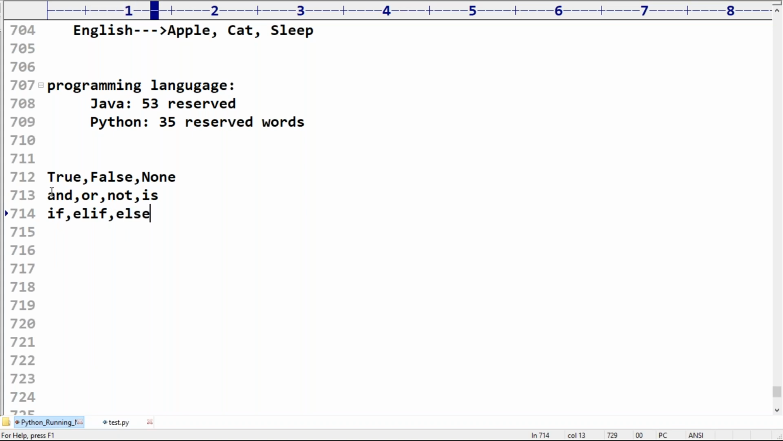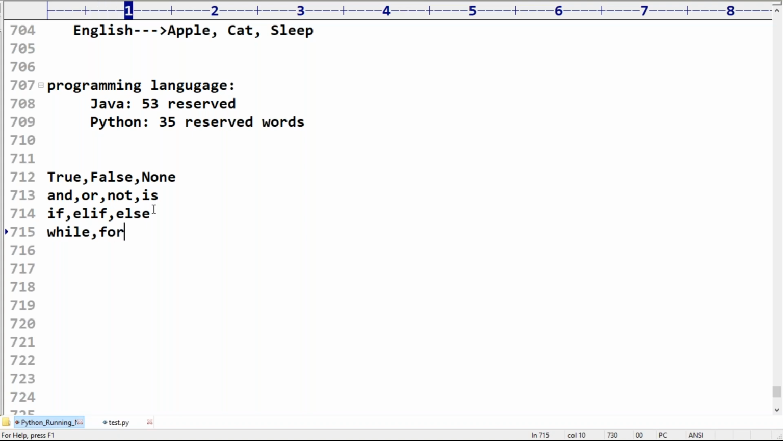Can you please confirm what is elif? Elif means what? Else if. Yes, it is there. Elif is a valid reserved word in Python. Next, while is there.